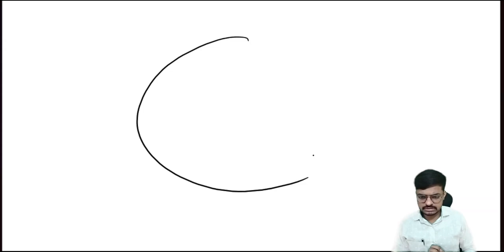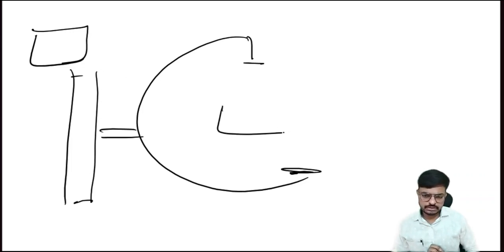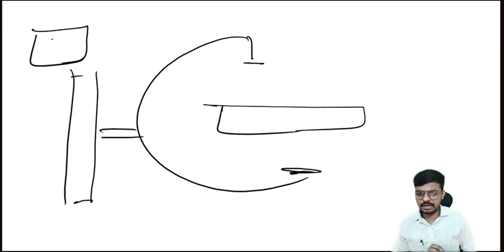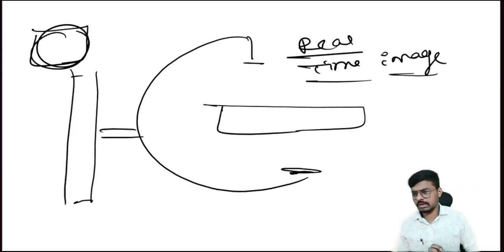It will be a C shape, and here there will be one display. If we place the patient here, it will give the real time image in this display. So this is the C-arm machine. I will show C-arm machine image based questions in the next video. This is just for your idea; I have drawn this one. This is usually used to assess any retention of surgical material inside the abdomen.